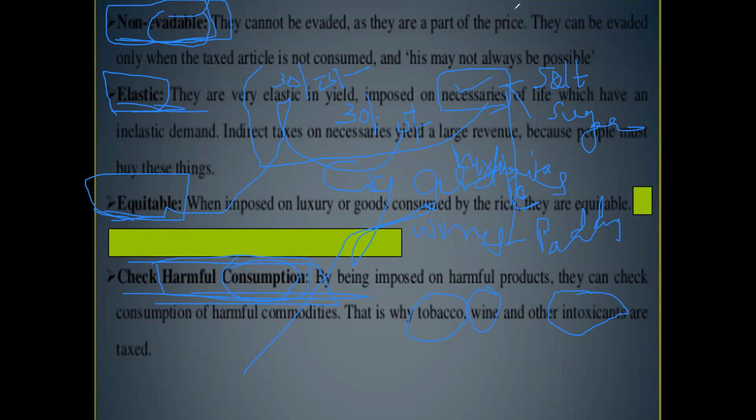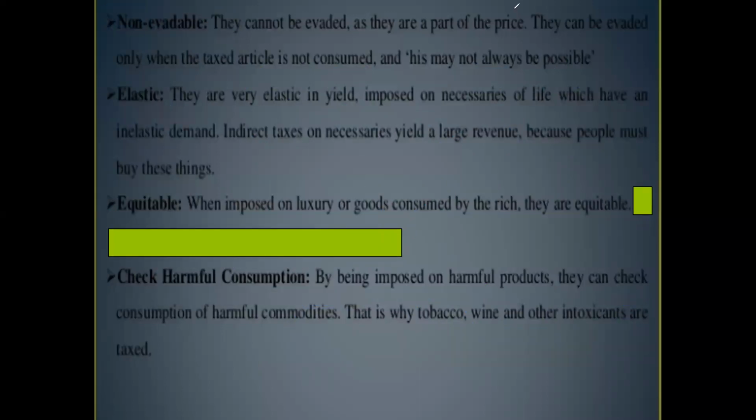In that way, harmful goods consumption can be reduced. That is a great advantage of indirect tax. Is it clear? Did you understand the advantages of indirect taxes, dear friends? Did you understand?